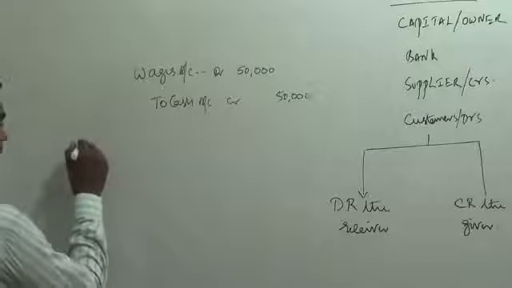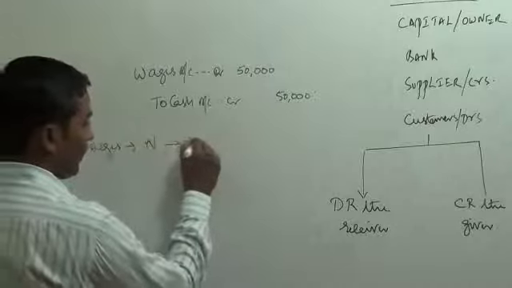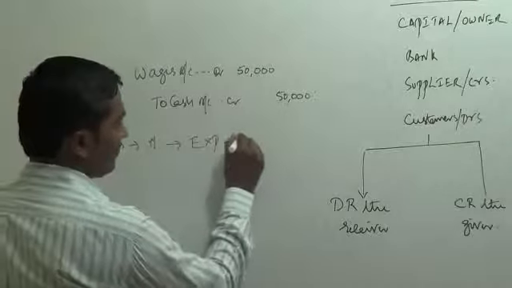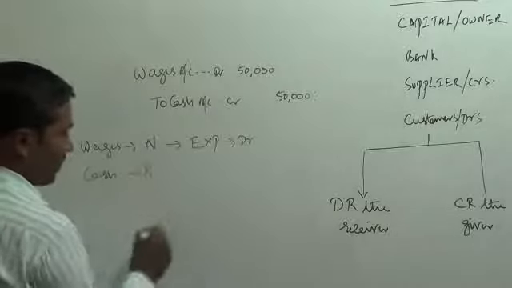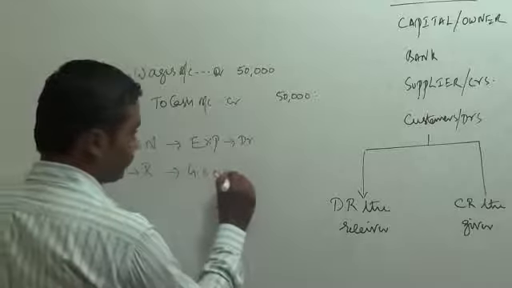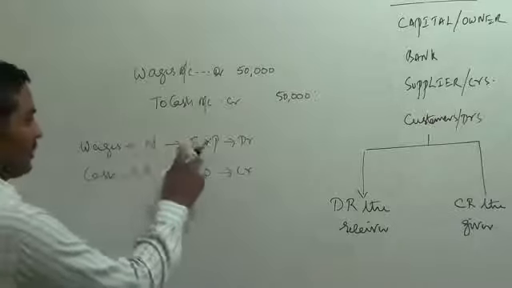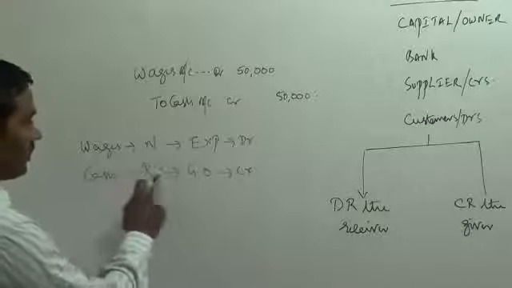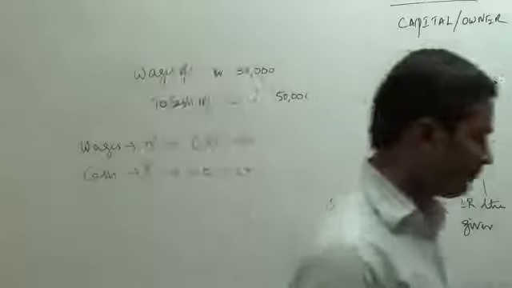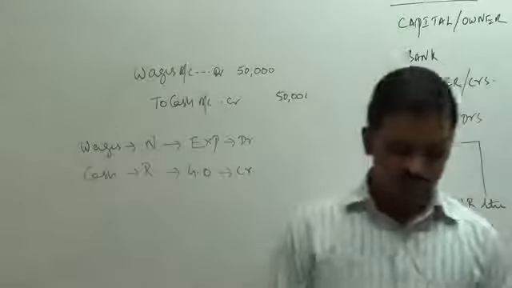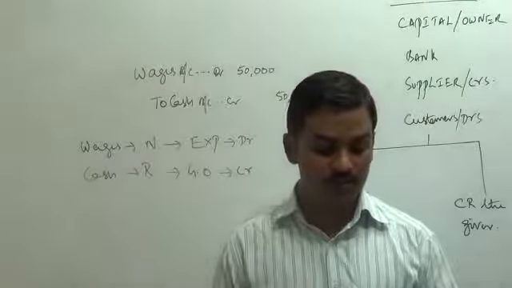What is the logic behind the entry? Wages, it is a nominal account, it is an expense, that is why this account is debited. Cash, it is a real account, it is going out, that is why this account is credited. Wages, nominal account, expenses, debit; cash, real account, going out, credit. So this is the logic behind the entry. Let us go forward and record an entry for the next transaction. Go to transaction number 13 in problem number 1.